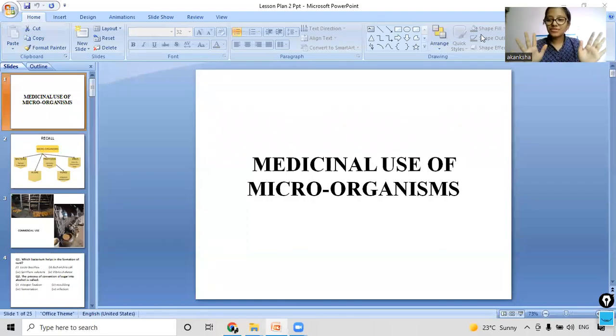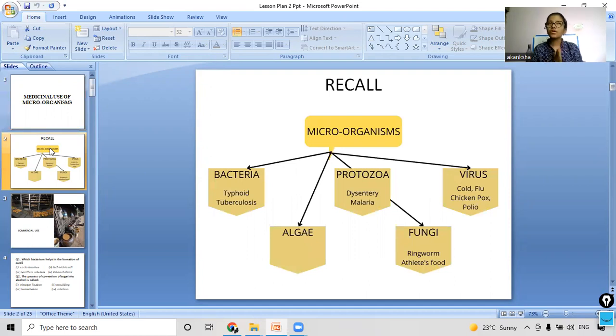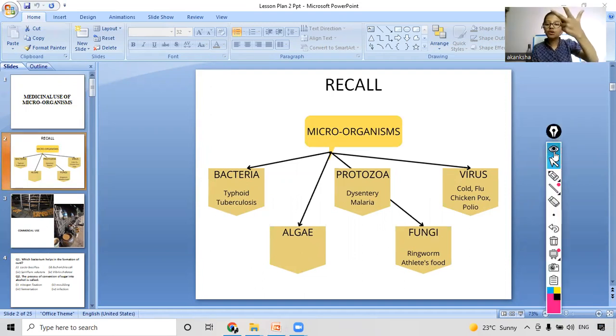Yes, good morning, students. So now we are going to continue our chapter, that is, microorganisms, a friend or a foe. In our previous class, let's recall what we did. We saw different types of microorganisms that are around us, and usually they were of five types. What were these five types? It was bacteria, algae, protozoa, fungi, and viruses, right?